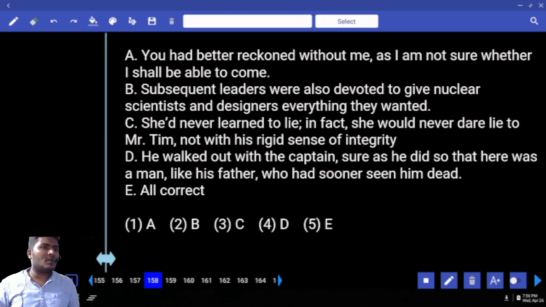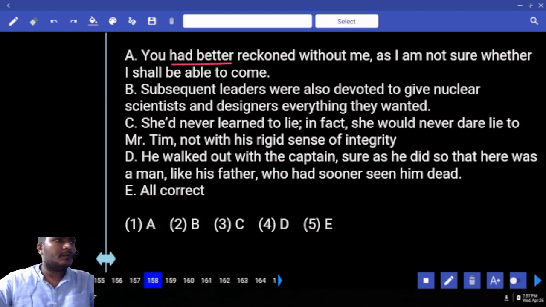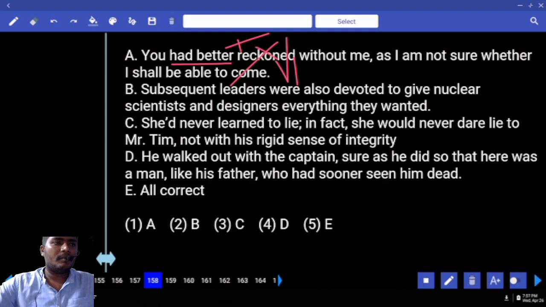Just before I told you the rule. Had better, followed by not V2 or V3. It is followed by V1. This is also the rule of bare infinitive. Along with that, we have one more sentence.